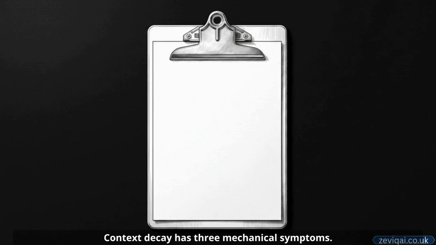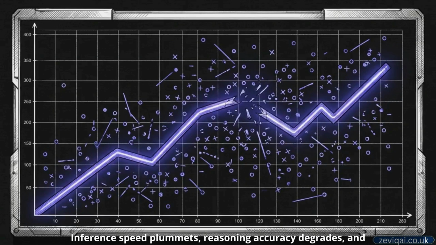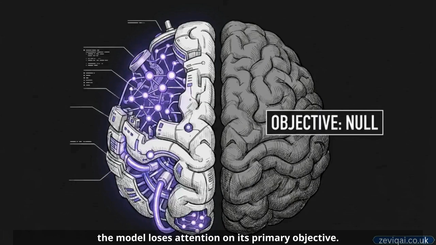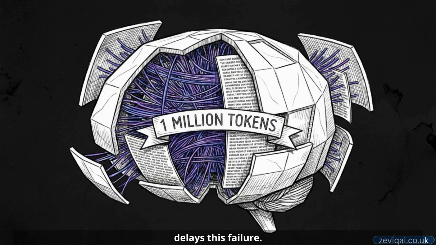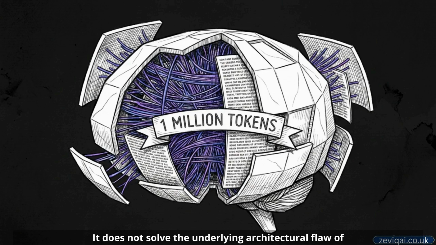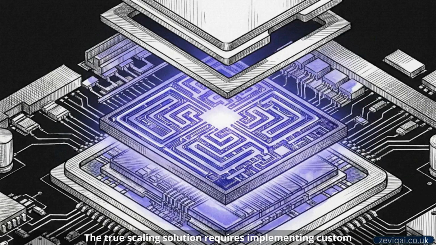Context decay has three mechanical symptoms: inference speed plummets, reasoning accuracy degrades, and the model loses attention on its primary objective. Paying for larger 1 million token context windows only delays this failure. It does not solve the underlying architectural flaw of passive storage. The true scaling solution requires implementing custom cognitive memory engines.